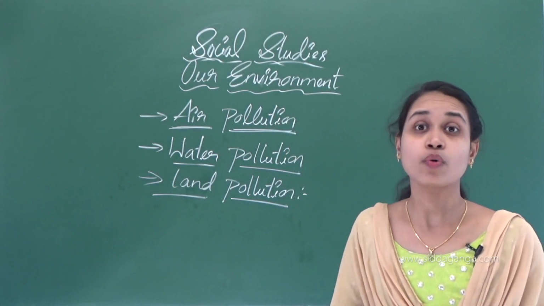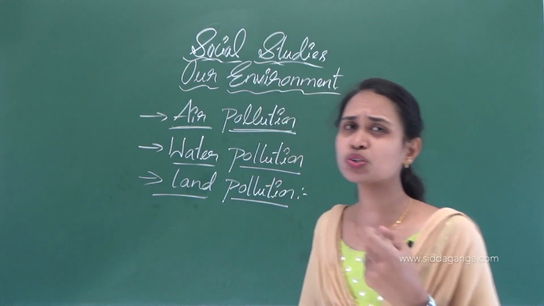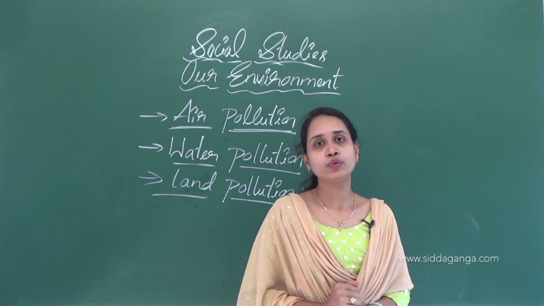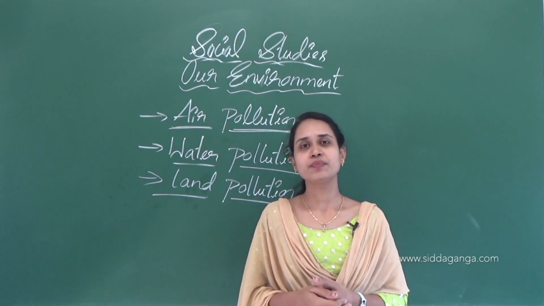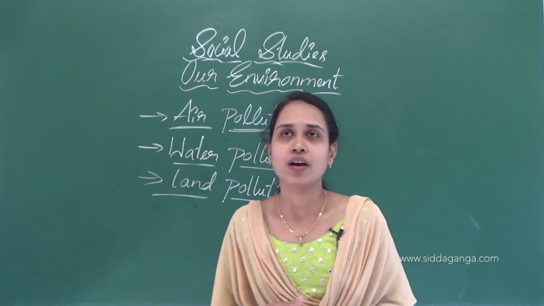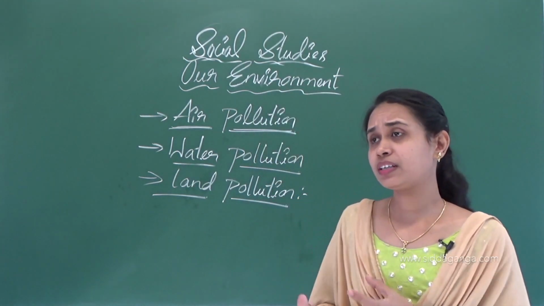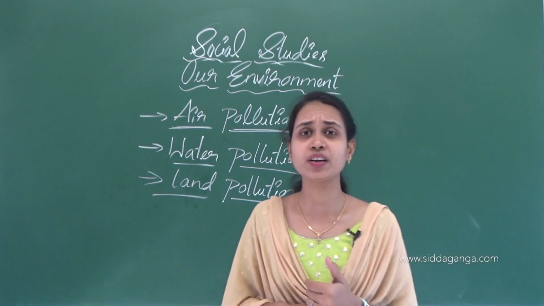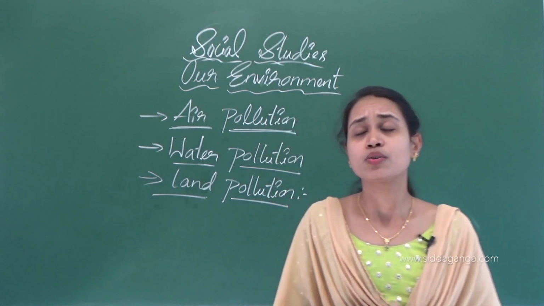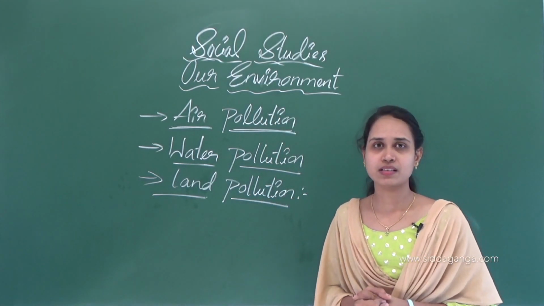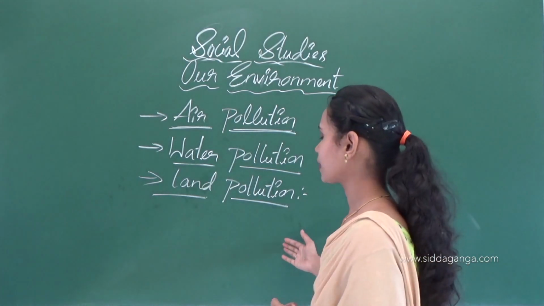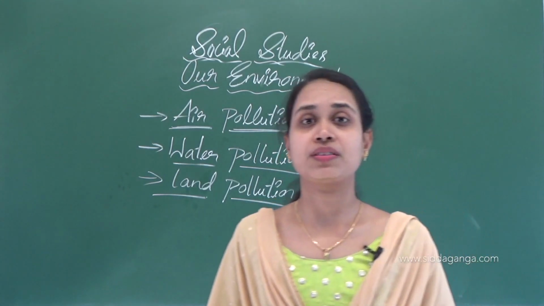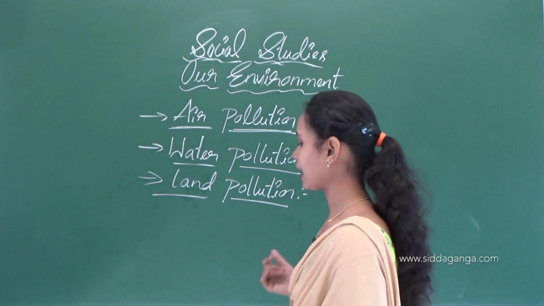Nowadays chemical fertilizers are used in the fields. For example in agriculture, farmers want more production, so they use chemical fertilizers, isn't it? That is also called land pollution.